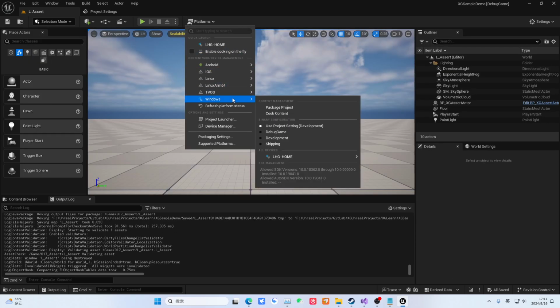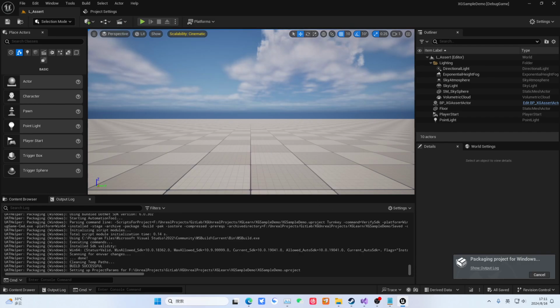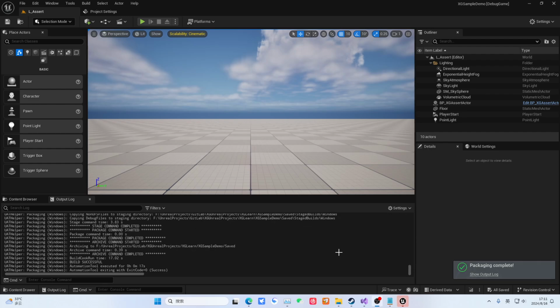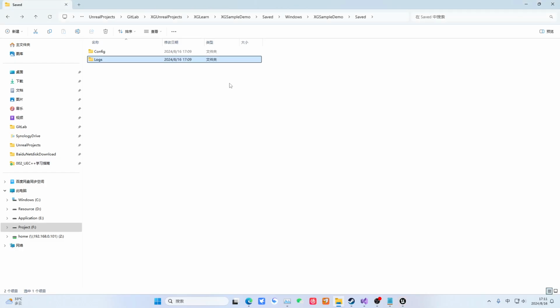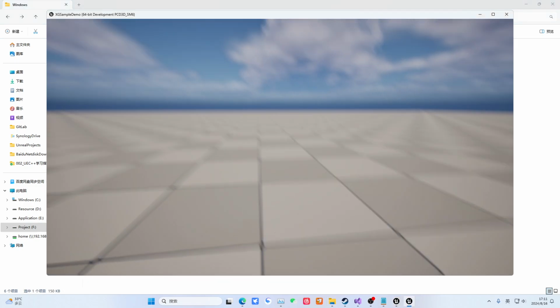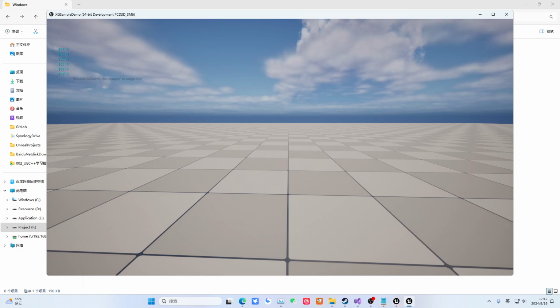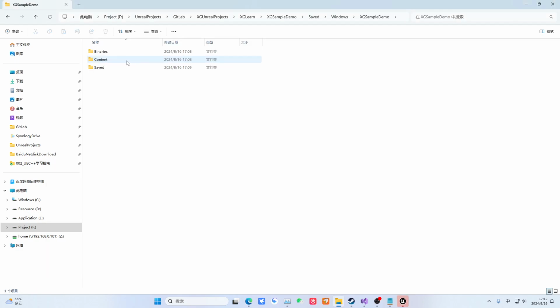Then we repackage this. And we still put it here. Okay. We have finished packaging now. Then we can launch it directly here. Okay, see, this time it defaults to a window because we saved it before. Obviously here, it has an abnormal initial state. It seems it didn't record it. Let's check again.